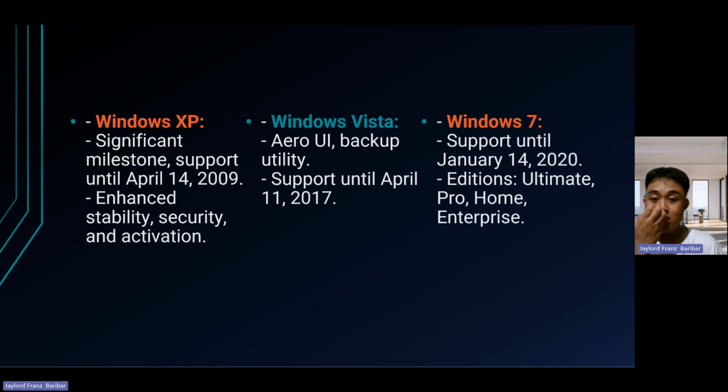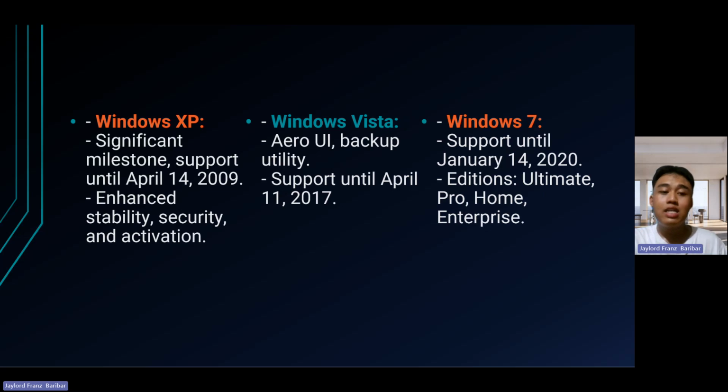The next one is Windows 7, supported until January 14, 2020, which is during the pandemic. This version offered editions like Ultimate, Professional, Home Premium, and Enterprise, and features a built-in backup for system images and file backups.